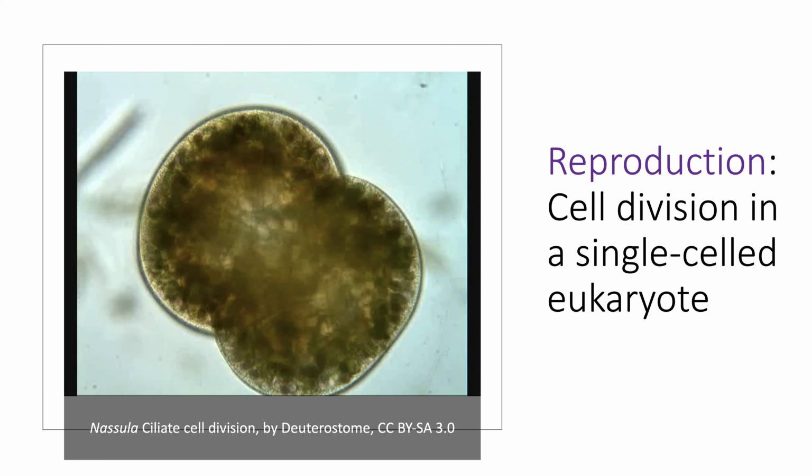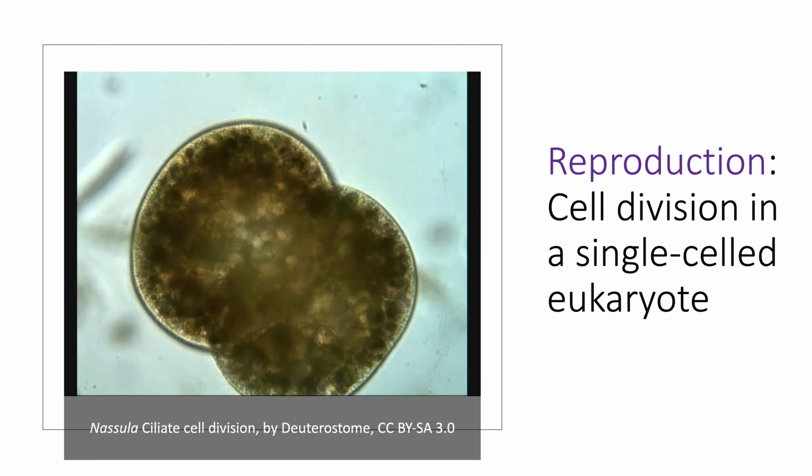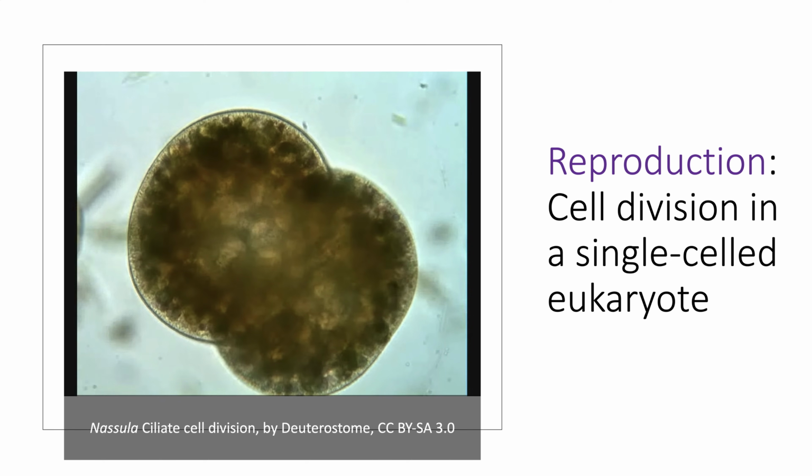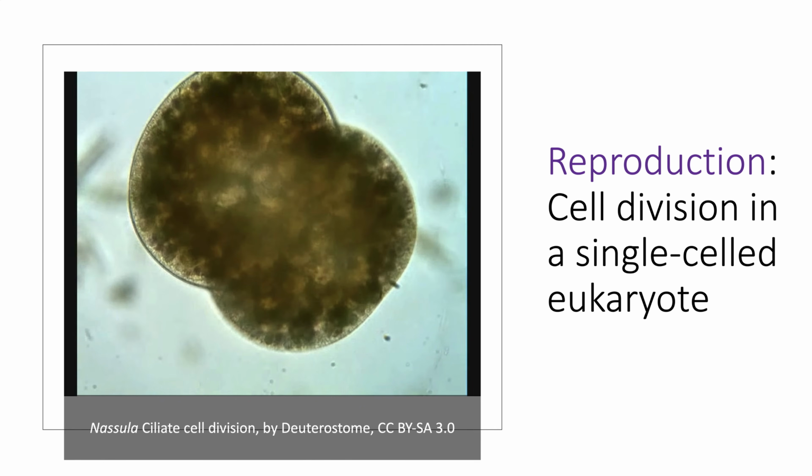The second type of cell division that has to do with replication is mitosis. Now, technically, mitosis refers specifically to the division of the nucleus, but informally, it's often used to describe the whole process of cell division in eukaryotes. So here I'm just using it informally in order to compare it to other types of cell division. Mitosis only occurs in eukaryotes.